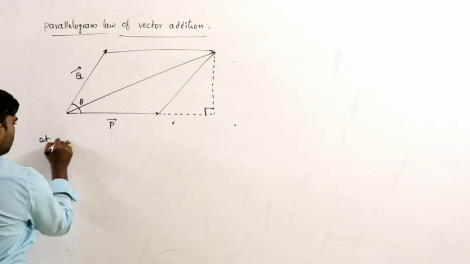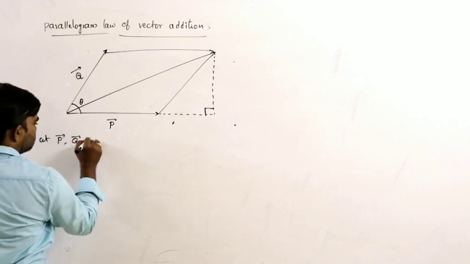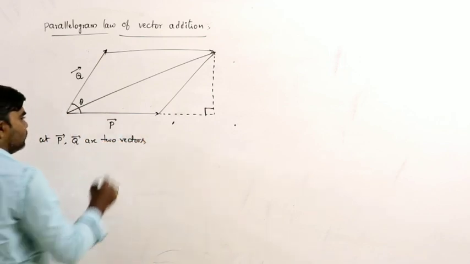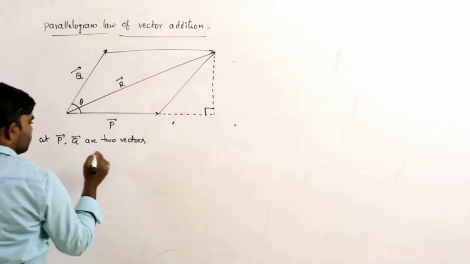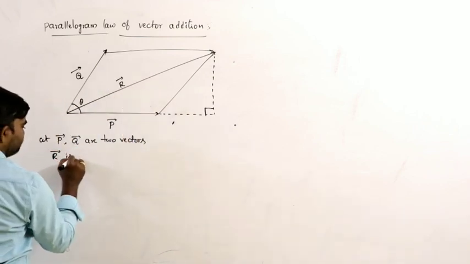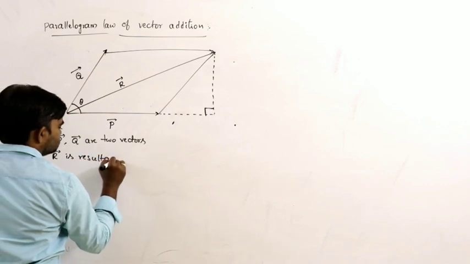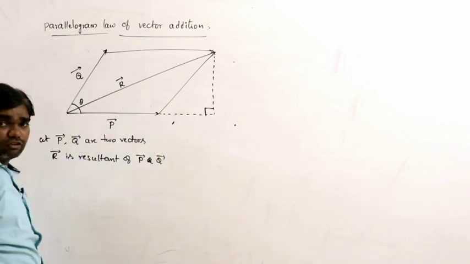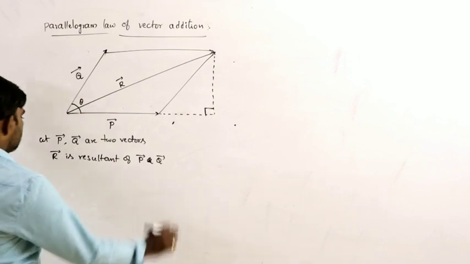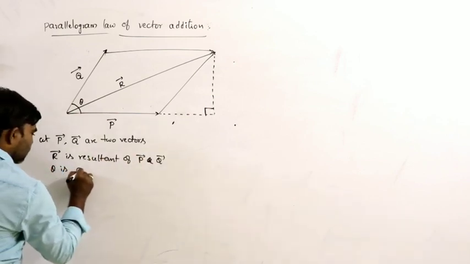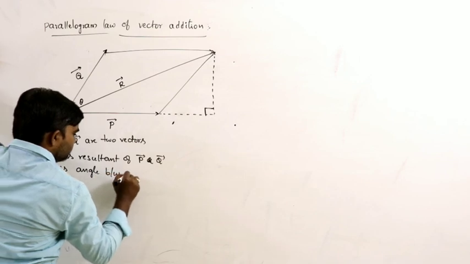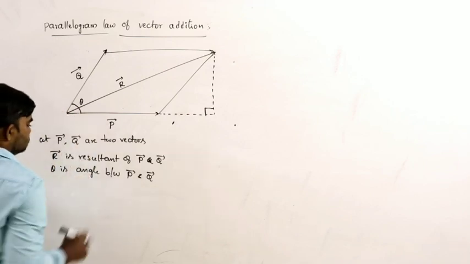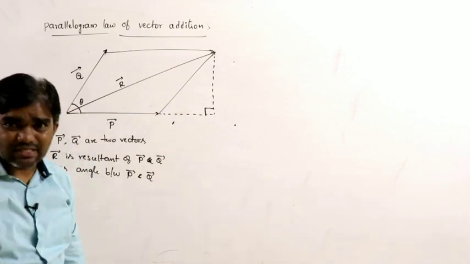Here P bar, Q bar are two vectors. Let it be R bar, and R bar is the resultant of P bar and Q bar. So theta is the angle between P bar and Q bar. Now we have to find the magnitude of the resultant.